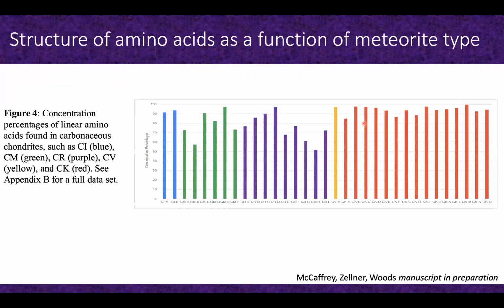We've been taking all of this data and looking at the composition of the amino acids as a function of meteorite class. What we can see is that the different meteorite classes, which are shown in the different colors on this bar graph, have fairly different amounts of these different structural types of amino acid. So again, this is our linear versus branched side chain data, and we can see that there are some definite trends. This has some pretty interesting implications for maybe formation mechanisms and other things.